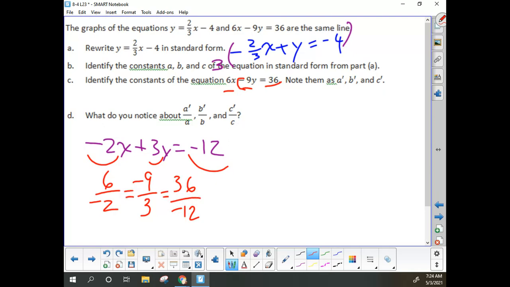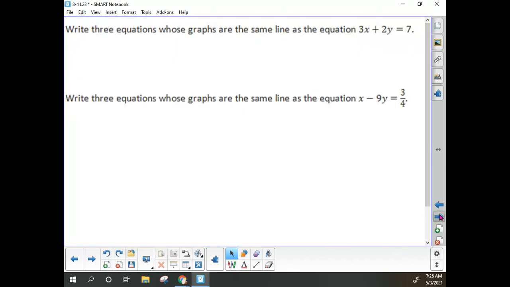Although these ratios aren't always going to turn out to be 3 or negative 3, when they're all equal like you see here, then the lines are collinear. It's going to be the same line. That's exactly what collinear means. So how do we write equations that are the same?